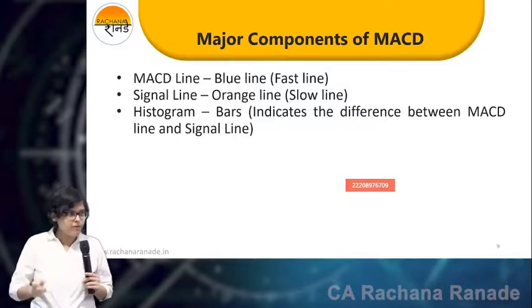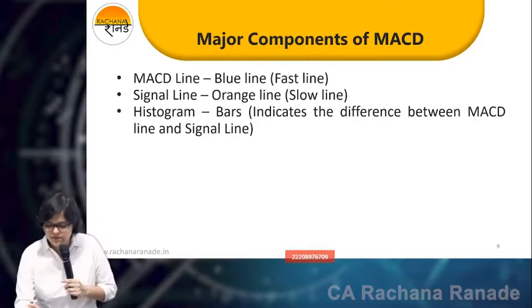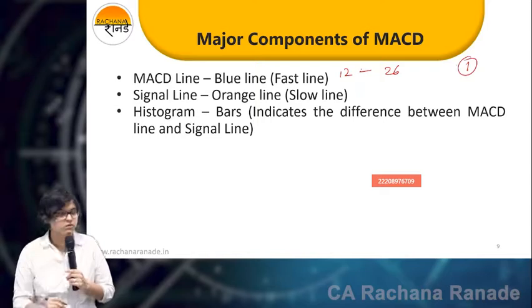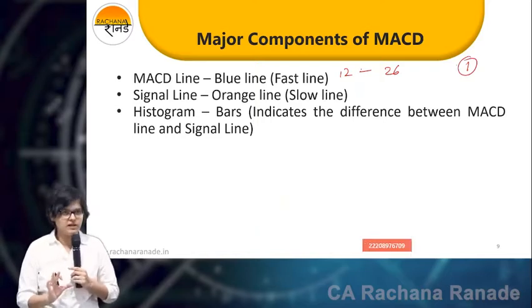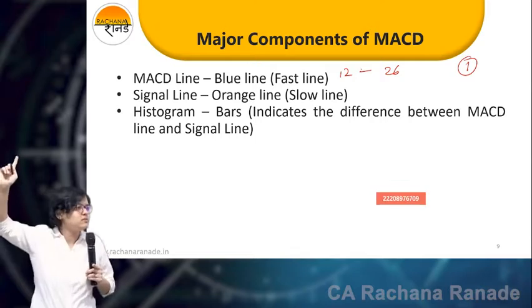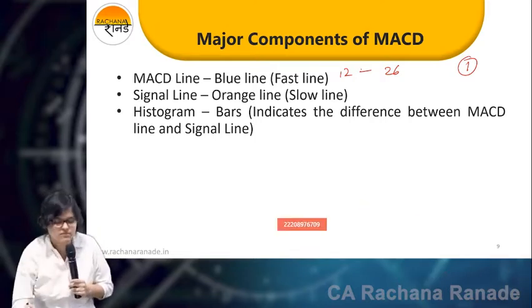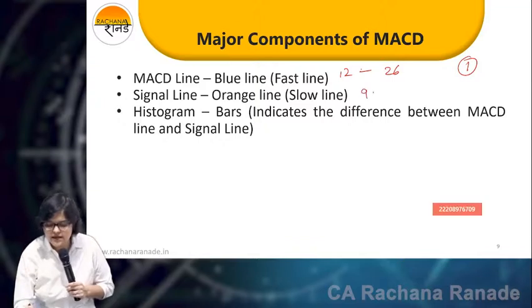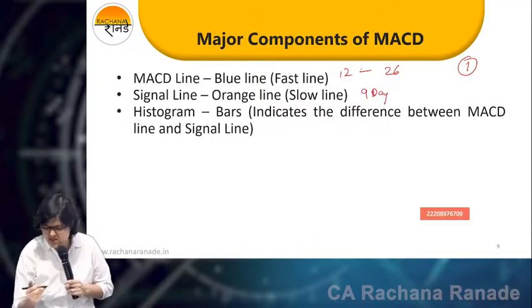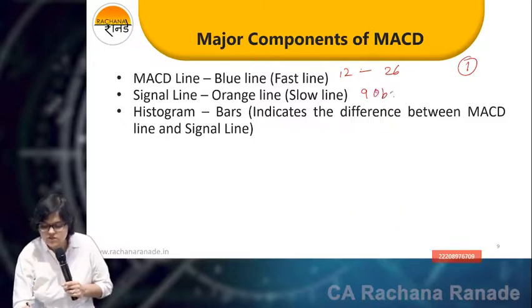Average of MACDs. How was MACD calculated, quickly? 12 DEMA minus 26 DEMA. This is just one observation on the MACD line. Nine such observations, we will take an average of that. That is one observation for the signal line. So this is a 9 days average. Instead of saying days, which is not the correct word, it is the average of 9 observations.